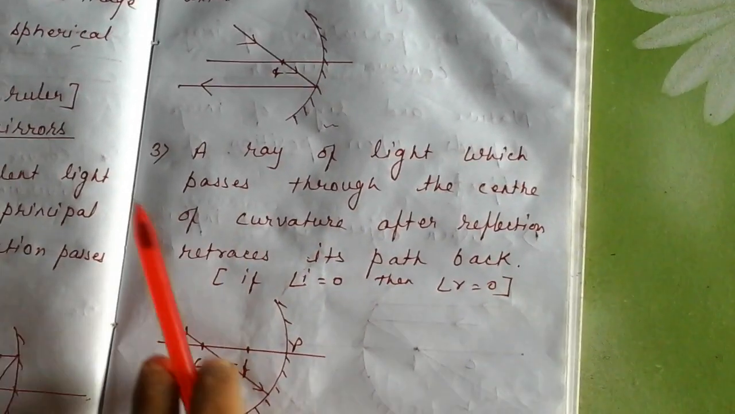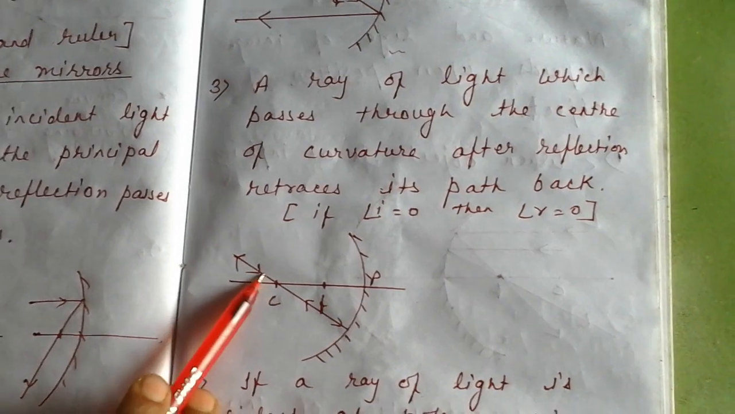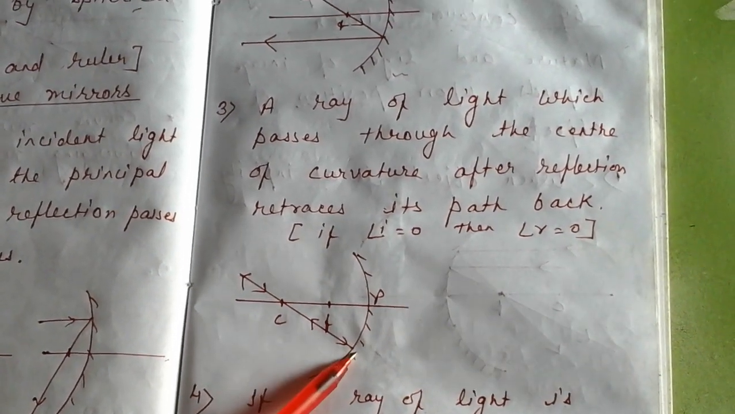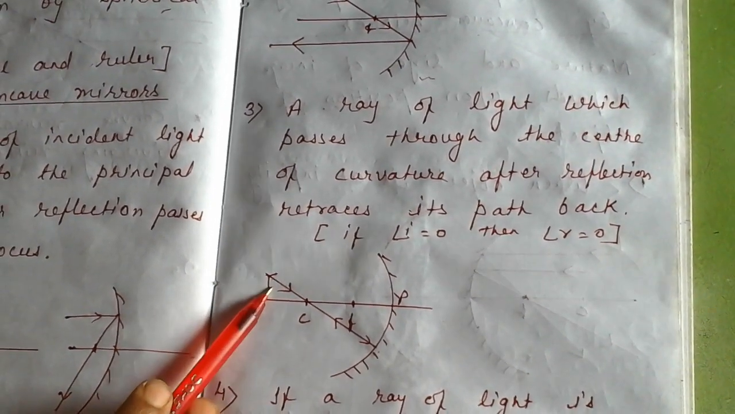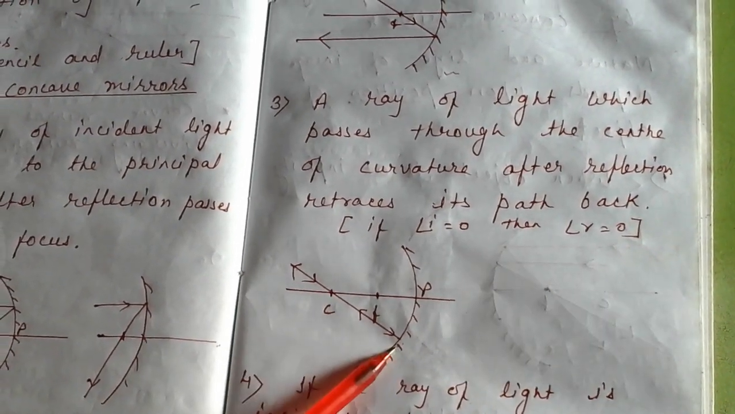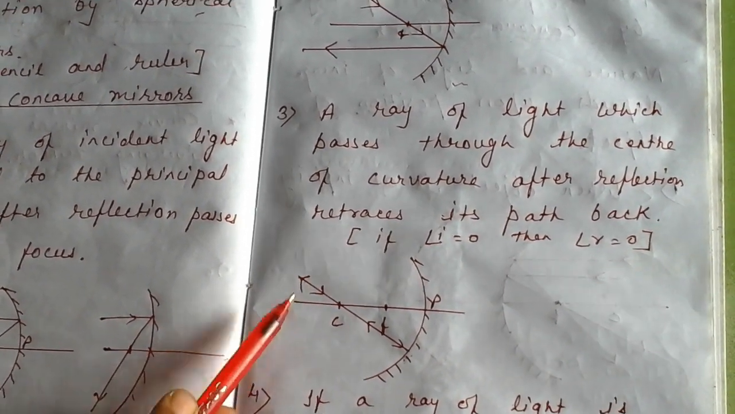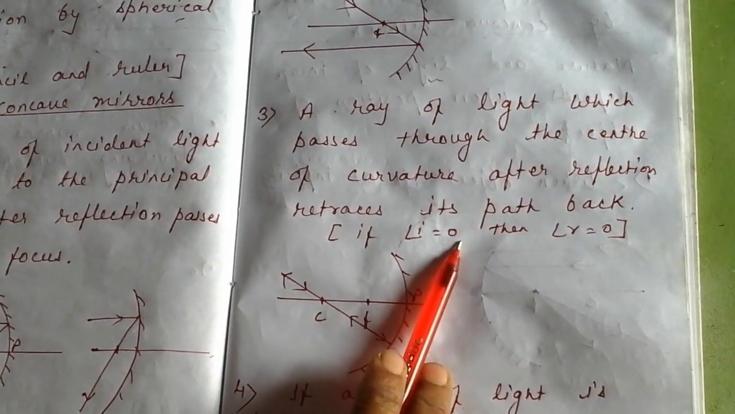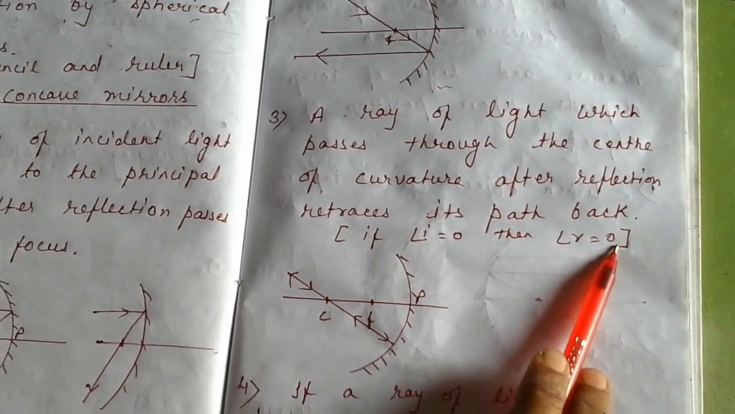Come to the third rule. The third rule says that a ray of light passing through the center of curvature, after reflection, retraces back in its own path. So you see, I have shown a ray passing through the center of curvature, striking the mirror. After reflection, it retraces back in its own path. So here angle I is equal to 0, and wherever angle I is equal to 0, angle R is also equal to 0.